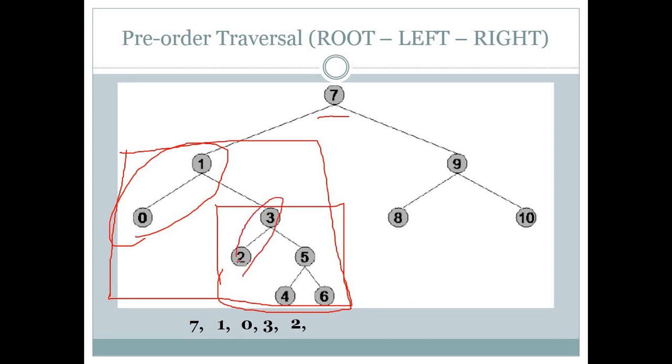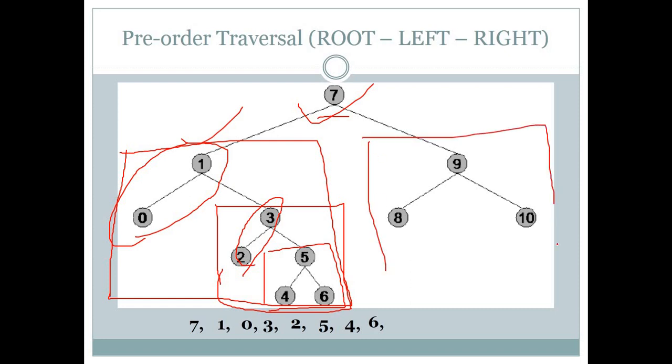After completing this go to the right side, where we will have another subtree. For this subtree choose root first, which is 5, then left, which is 4, then right, which is 6. So this is completed. Now we will move further into our right. Right has one subtree. In this subtree first choose root, which is 9, then left, which is 8, then right, which is 10. So this is the pre-order traversal. In this we take our root first.